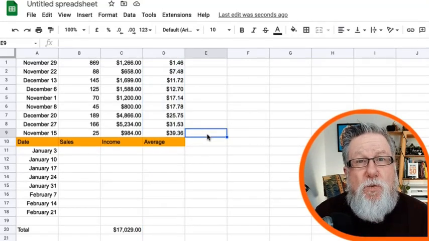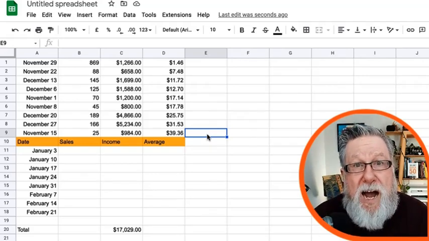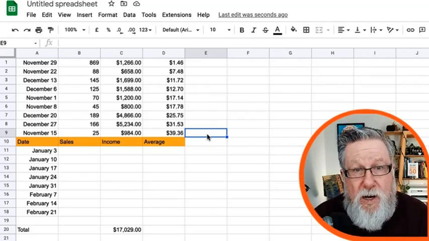So this is where the analyzing of the data and the manipulation of the data comes in. And again, a very simple example of the power of the spreadsheet for this application.